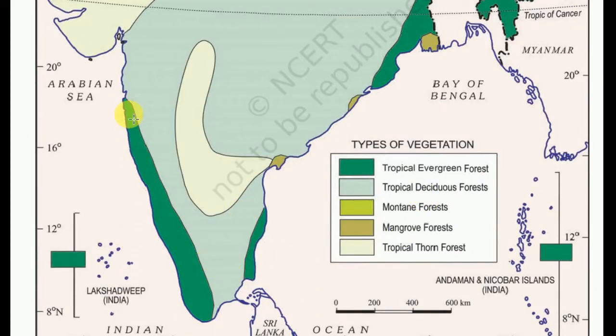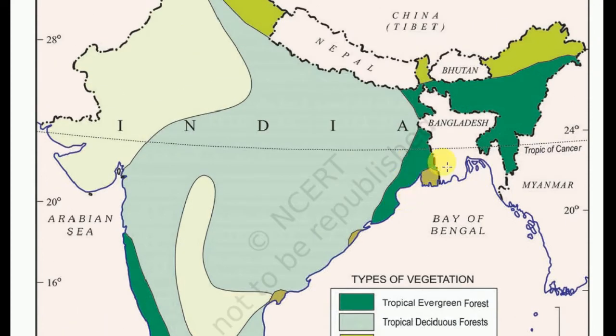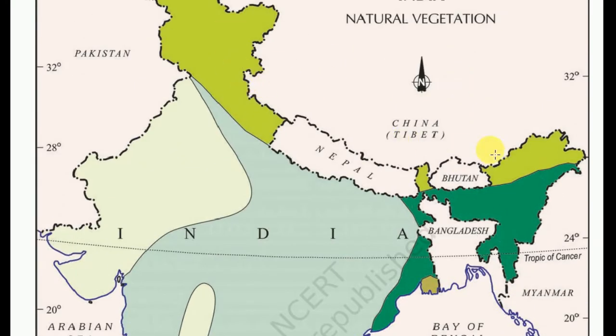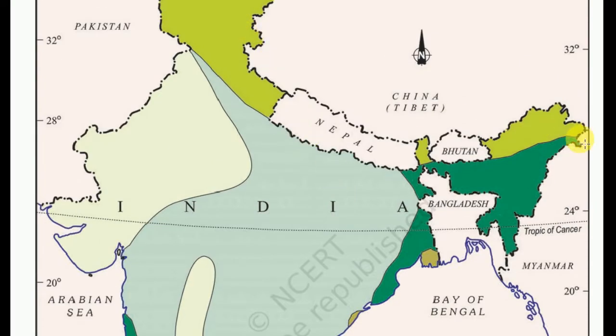These are the Western Ghats, and here we see the tropical evergreen forest in some parts of Tamil Nadu, in some parts of Odisha and Northeast India. And these are the mountain forests.